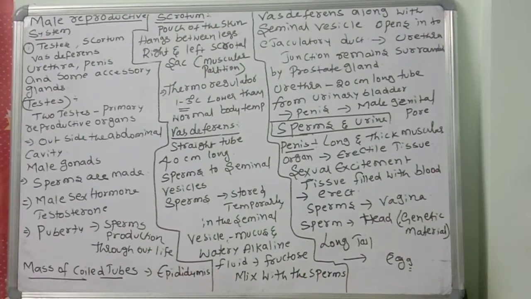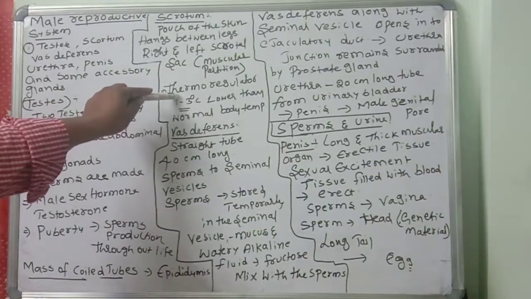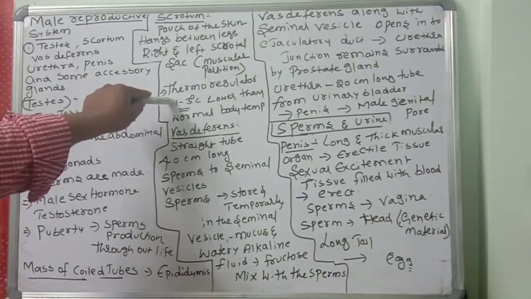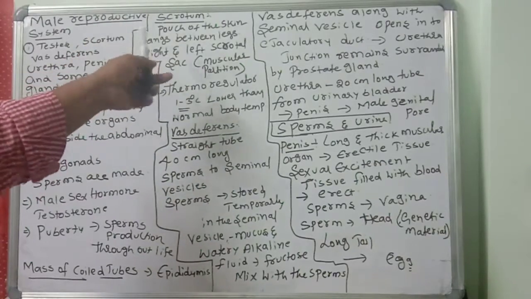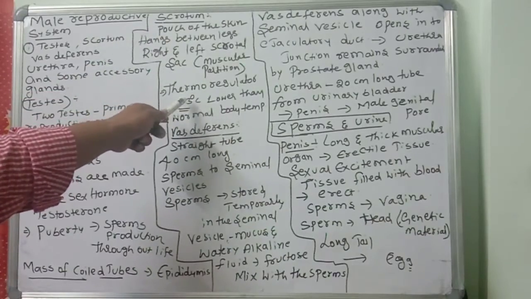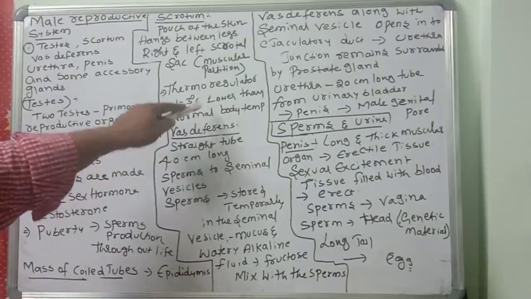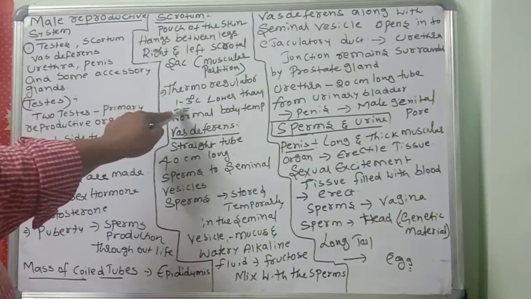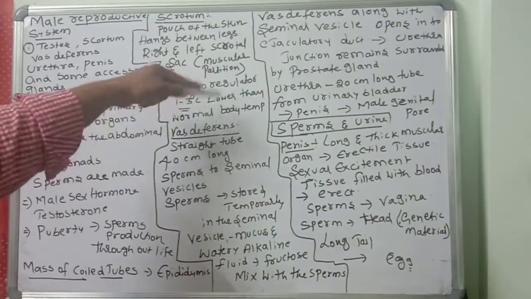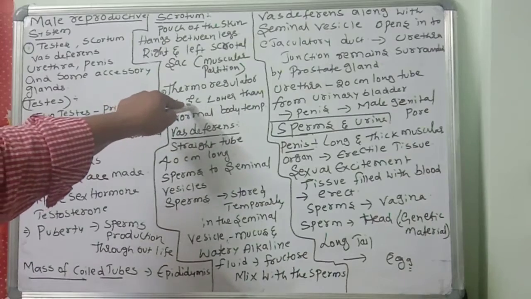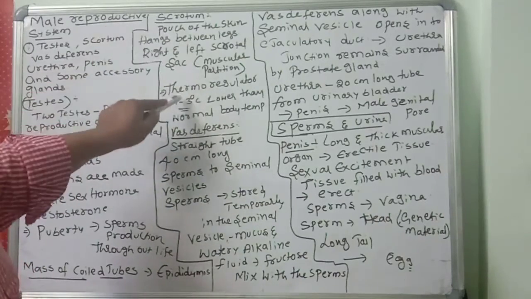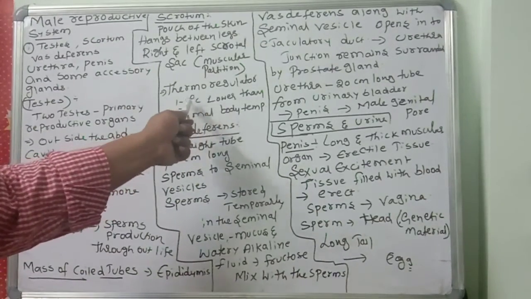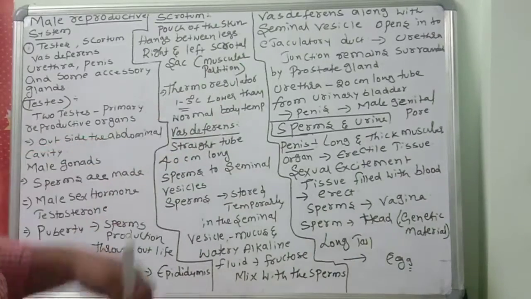The scrotum is a thermoregulator, which regulates the temperature. Normally the outside temperature, for example, is 20 to 27 to 30, but in the scrotum it is only 27, or if you consider 27, it is 24. Why? Compared with the body temperature, the scrotum is 1 to 3 degrees centigrade less. In that low temperature only, sperms will survive and be active. That's why the scrotum is called a thermoregulator.